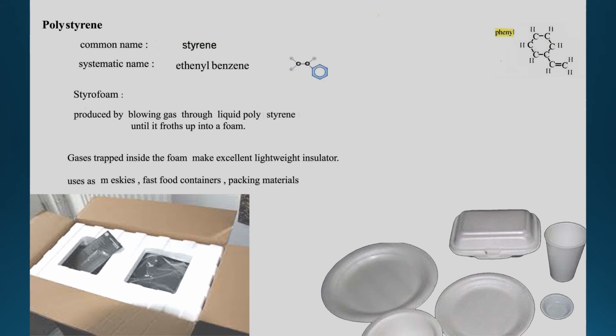This gas trapped inside the foam makes it an excellent lightweight insulator, used as fast food containers and packaging material, like in the picture shown for packaging, because it's lightweight, a food container and a good insulator.